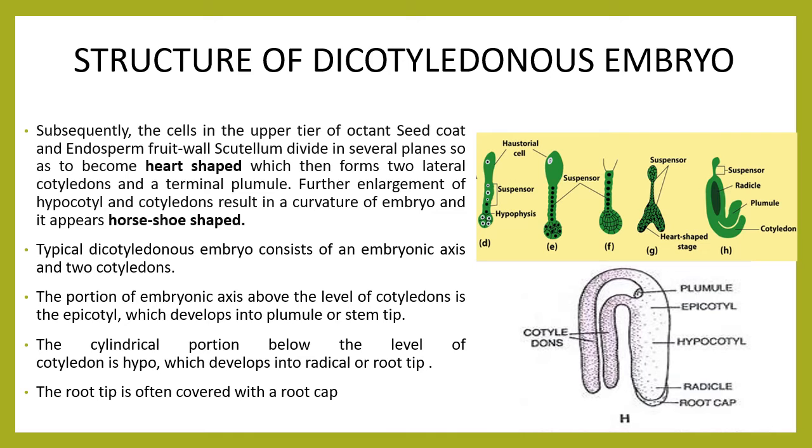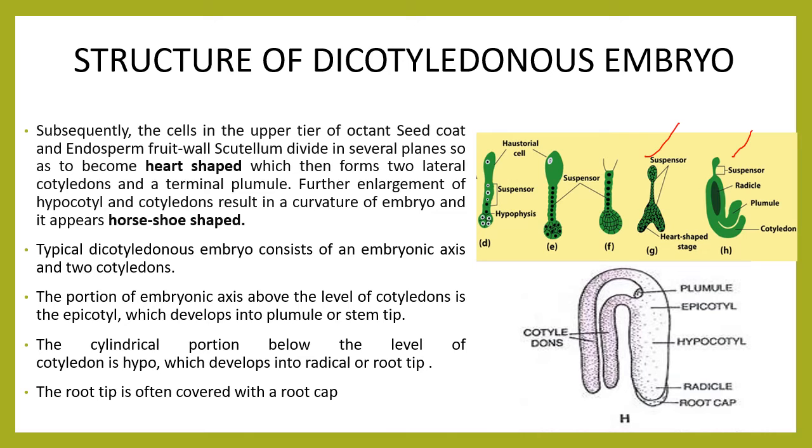For example, the heart shape stage. In that stage you can see the embryo looks like a heart. Then the next stage, further enlargement of hypocotyl and cotyledon results in the curvature of the embryo and it looks like a horseshoe. You can see here this is the horseshoe shape stage and this is the heart shape stage.